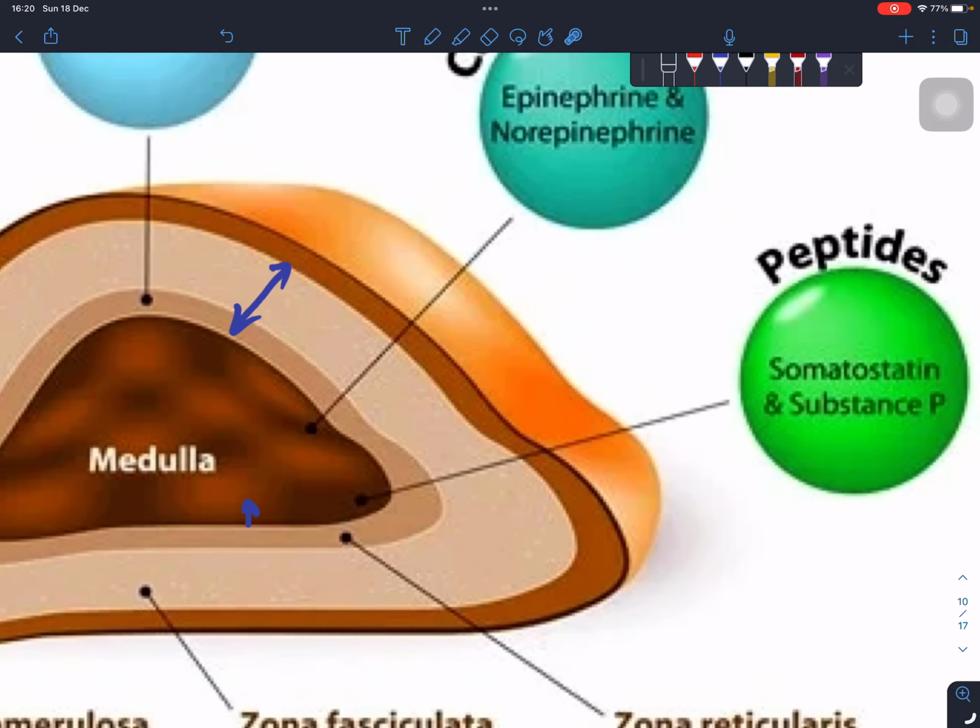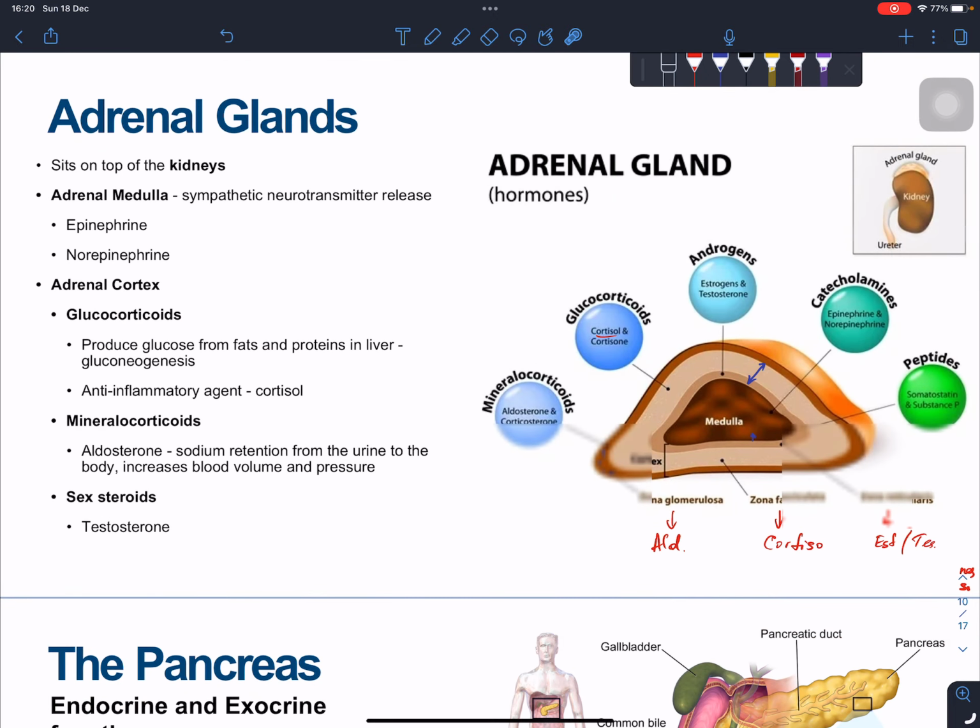Then you don't have to know about somatostatin and substance P right now. You have to know that the adrenal glands are located at the top of the kidneys. The adrenal medulla releases sympathetic neurotransmitters, like epinephrine and norepinephrine. And the adrenal cortex synthesizes glucocorticoids, mineralocorticoids, and sex steroids.